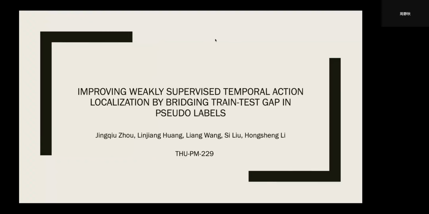Hi guys, I'm Jin Qiu. Today we are going to talk about our recent work, improving weakly supervised temporal action localization by bridging the train-test gap in studio level.